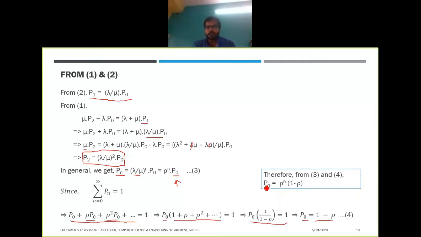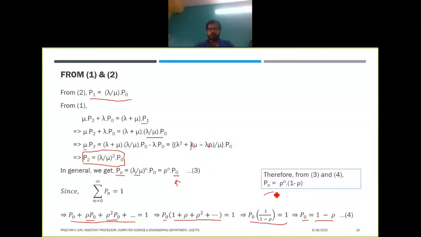So this is how we can find the probability that there are n customers in the system: rho to the power n into 1 minus rho. This depends only on rho, so even if lambda or mu is not given, if only rho is given you can find the probability, right?